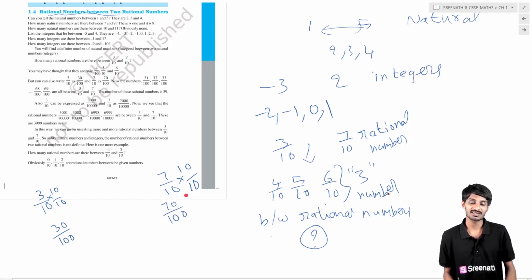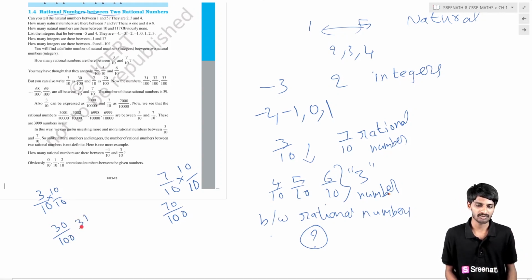Then what are the rational numbers between these? If you are really concentrating on the subject, then recall what I told you previously: the denominator tells how many equal parts we have made. So here it is 100, so you have made 100 equal parts. Then the numerator tells which part you have taken out of 100 parts. Here this is the 30th part of 100 parts. Then how many parts are remaining? There are so many parts remaining, that is 31 by 100, 32 by 100, and so on.